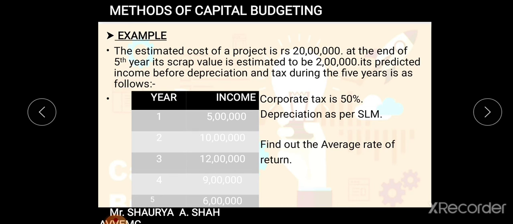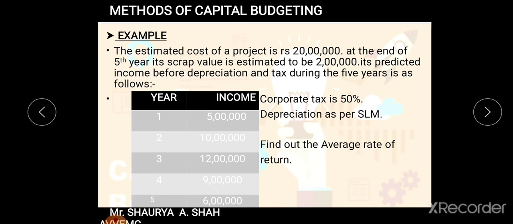I have year wise income, that is cash flow. First year 5 lakh, second year 10 lakh, third year 12 lakh, fourth year 9 lakh, fifth year 6 lakh. And the corporate tax rate is 50%. Depreciation is per SLM, straight line method. So you have 5 years life, you can calculate 1 year's depreciation. Is it clear? Everyone clear with the question first of all?